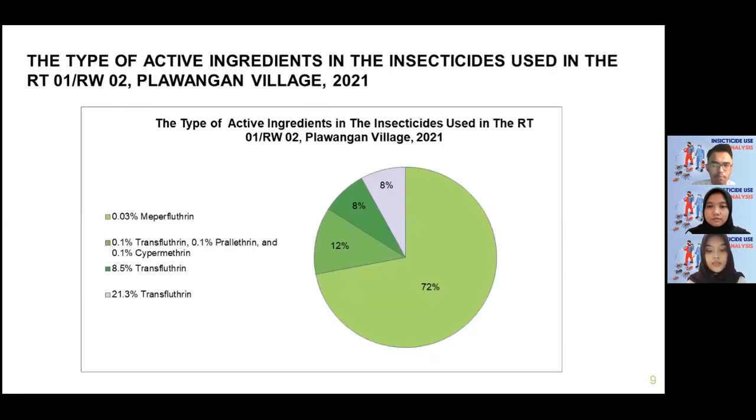And this is the pie chart of the result of the previous observation. As we can see from the pie chart, the type of active ingredient in the insecticide used in RT1 RW2 Plawangan Village in 2021, the commonly used is mepeflutrine with the percentage of 72%.